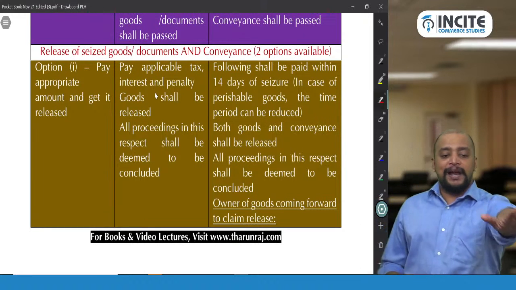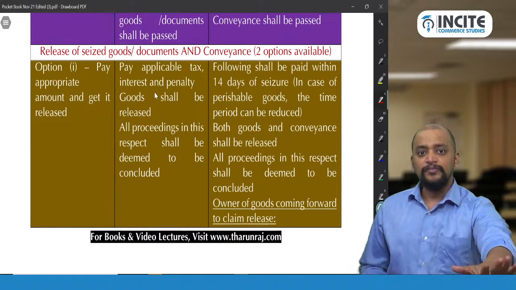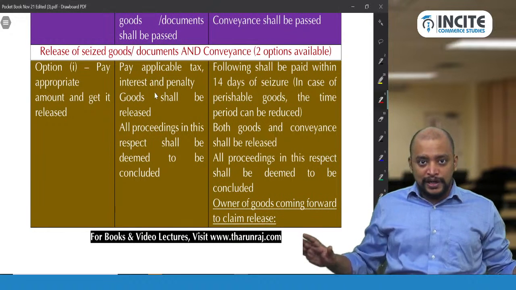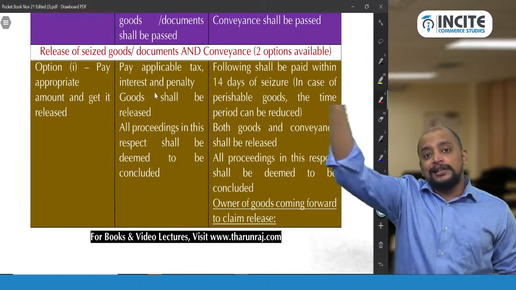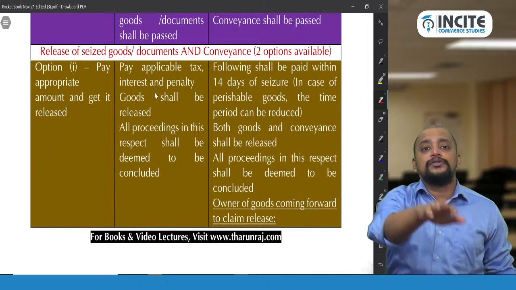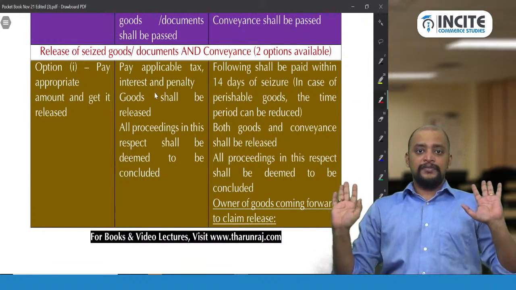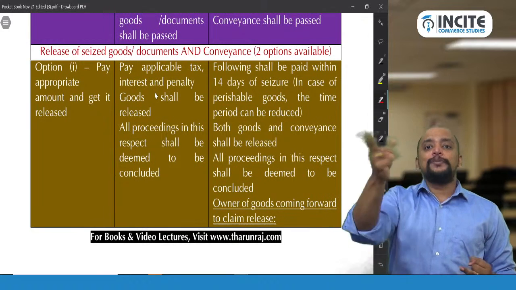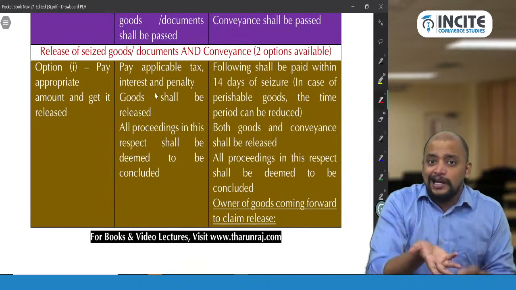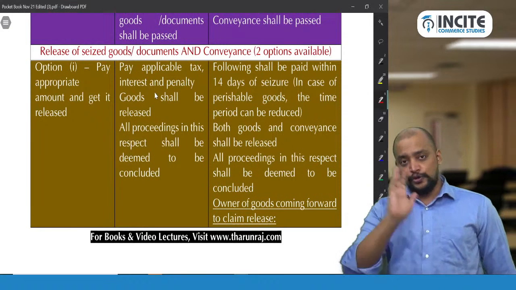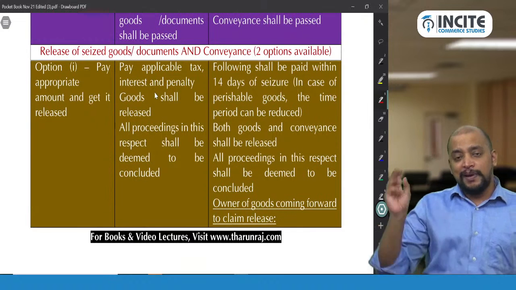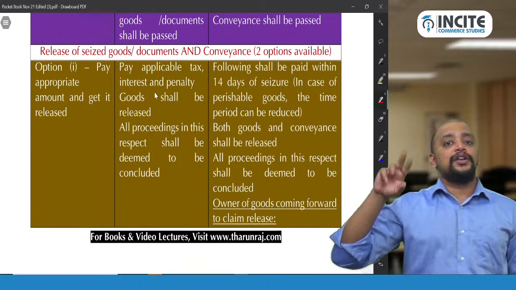Option number 1, pay tax plus penalty so that the goods will be released. All the proceedings are concluded. So whenever you actually sell the goods, you don't have to pay GST because these goods you already paid the GST. This is number 1. Option number 2, you don't want to pay GST because you are not selling it. Okay, super. Don't pay GST. Just execute a bond that you will be paying GST and penalty as and when the goods are sold.